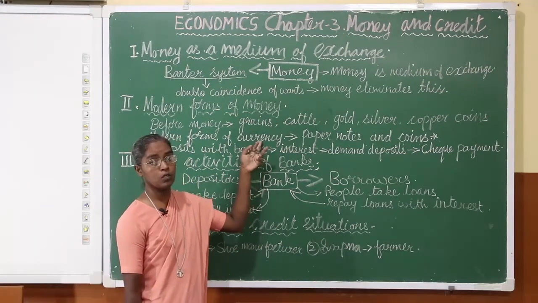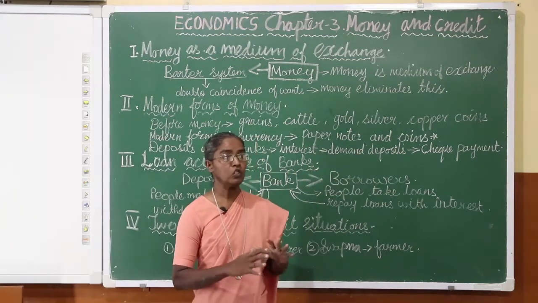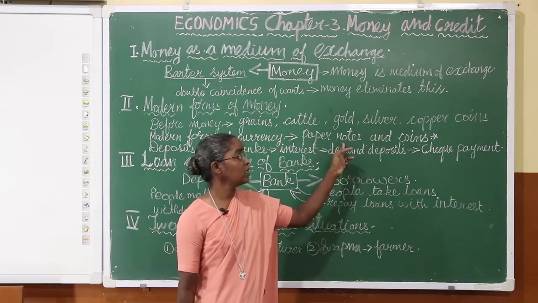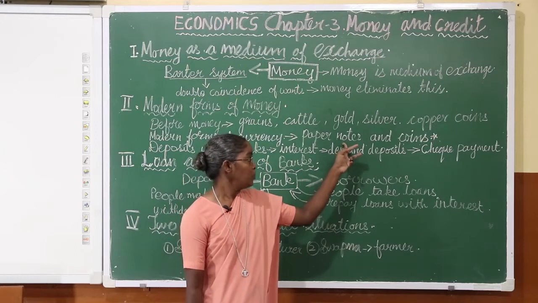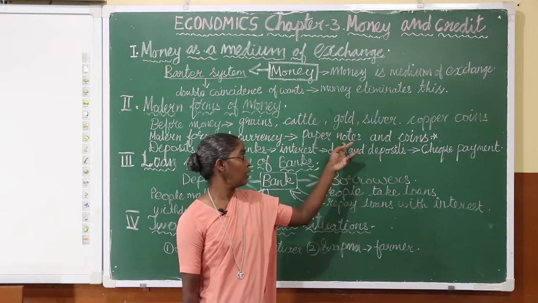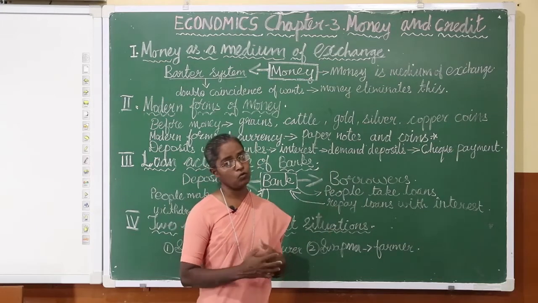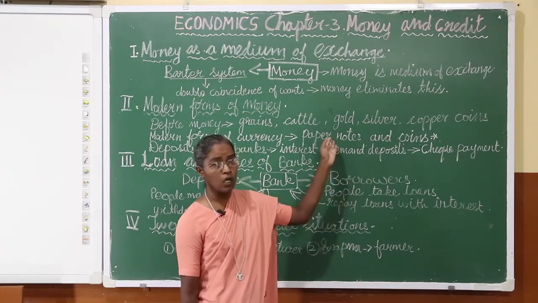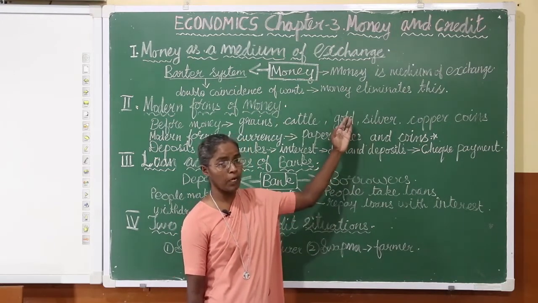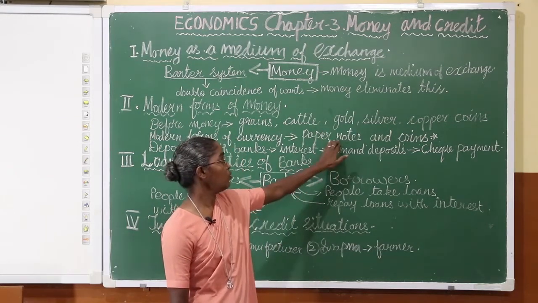And when we speak about modern forms of currency, that is paper notes and coins, they have no use of their own. A paper note has no value unless it is issued by the authority of the government. When it is acknowledged and authorized by the government, then it has value. Otherwise, modern forms of currency do not have any value of their own when we compare them with the earlier forms of money that people used. Now, one more point here.